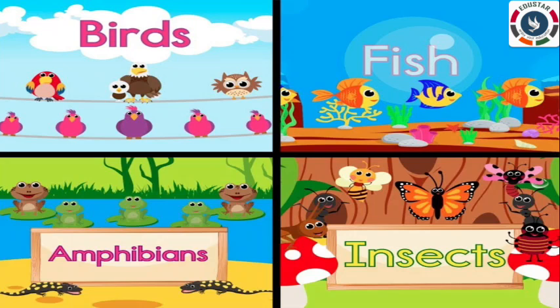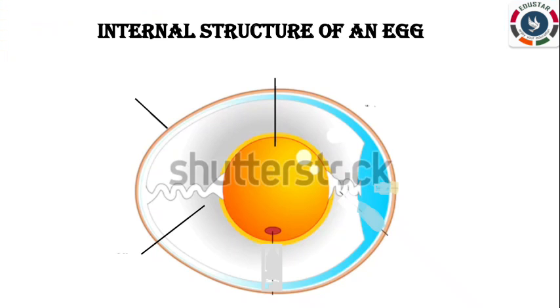Now, we will see the internal structure of an egg. Each egg has a hard but thin protective outer covering called eggshell. Inside the shell, there is a white jelly-like substance called albumen. Albumen is rich in proteins. There is a yellow substance called yolk. It is rich in fats, vitamins, and minerals.